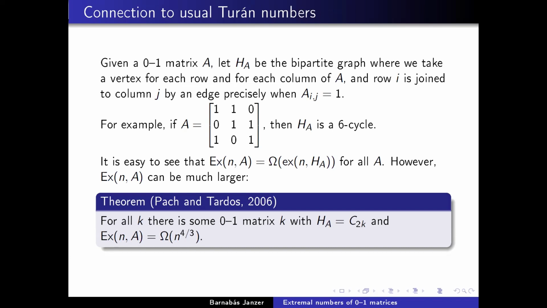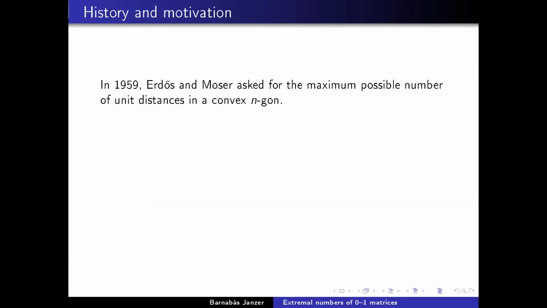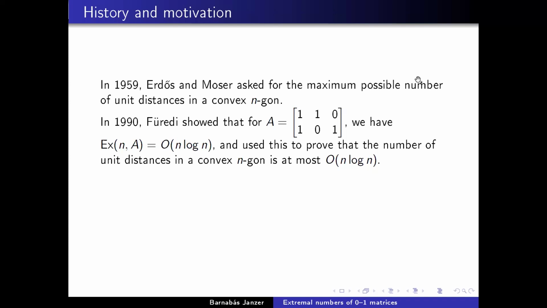So I'm going to say a few words about the history and the motivation for studying the extremal numbers of matrices. So there's this old question of Erdős and Moser, which asks for the maximum possible number of unit distances among the vertices of a convex angle. And Füredi was working on this problem. The best known lower bound for this is linear, but the best known upper bound was very far away from linear. Füredi managed to improve the upper bound very significantly to n times log n, basically, using the extremal theory of matrices.